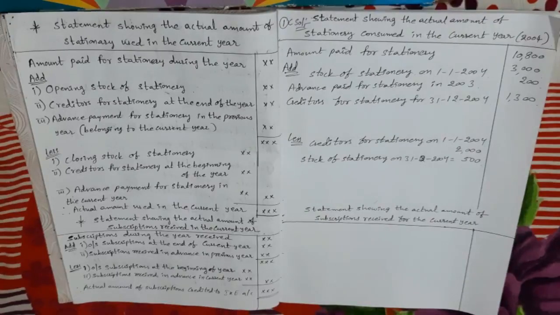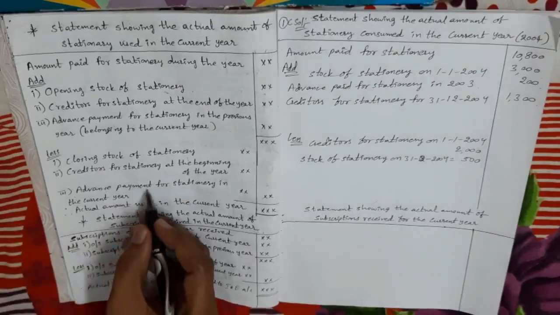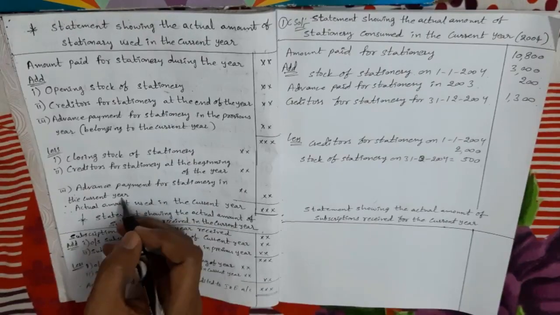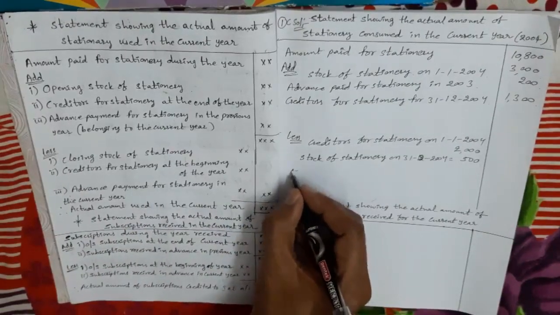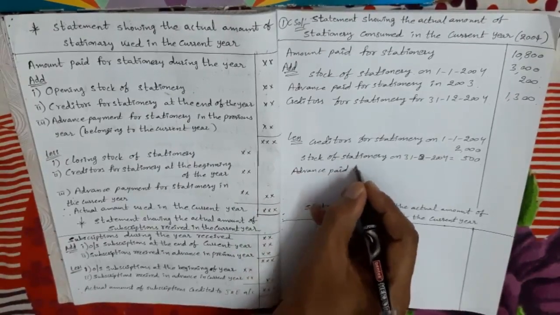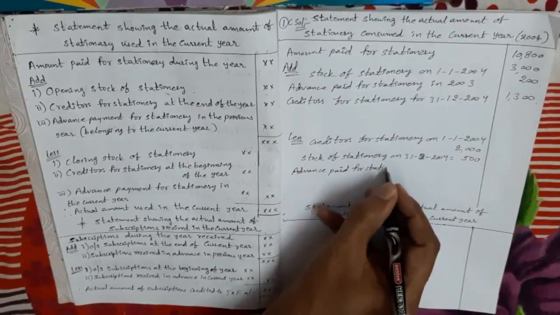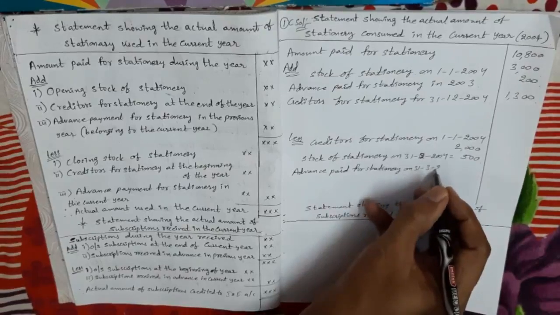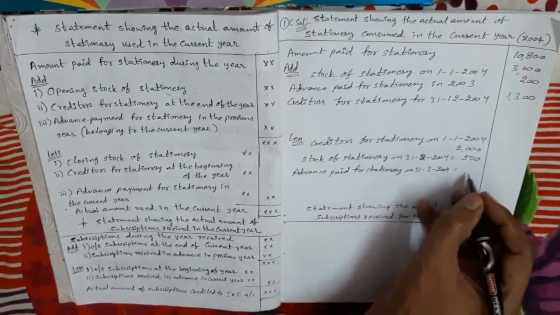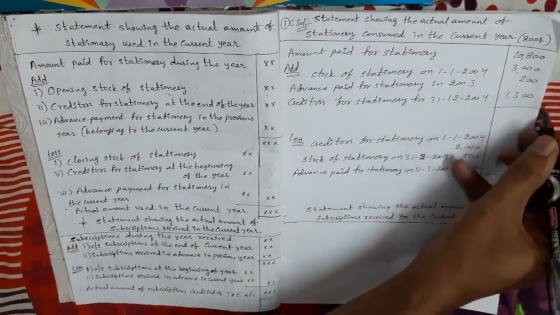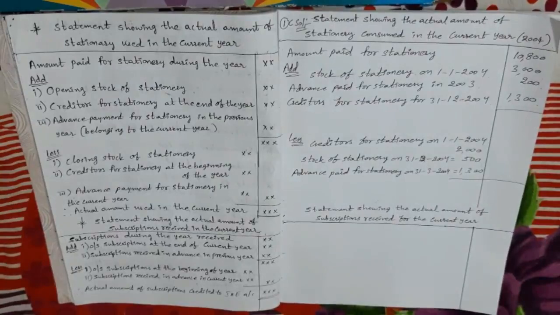Advance paid for stationery on 31st December 2004 means at the end of the year. So here, advance payment for stationery in the current year, at the end of the year, means we have to subtract. So advance paid for stationery on 31st December 2004, present year, 1300. Okay. Very important for 4 marks.